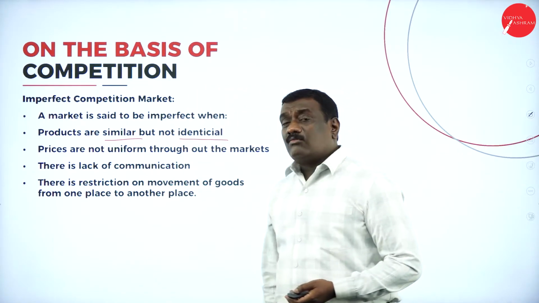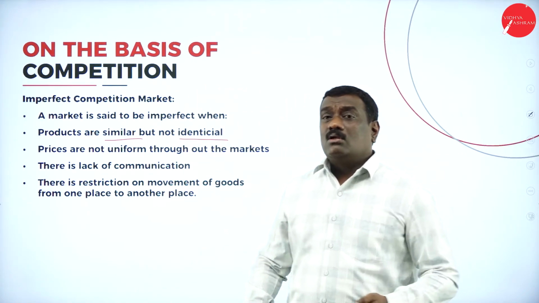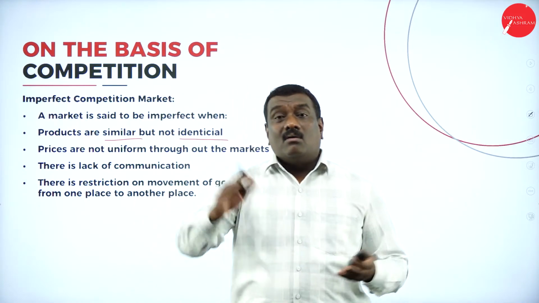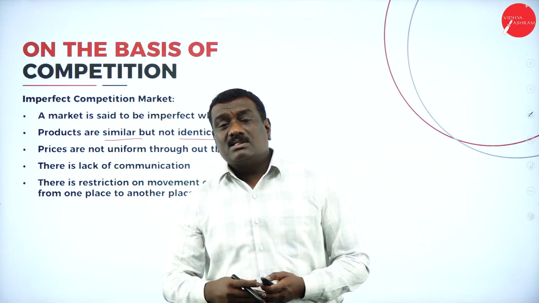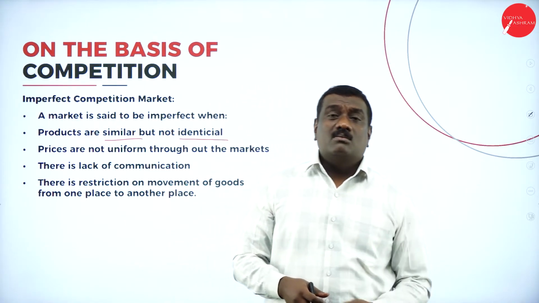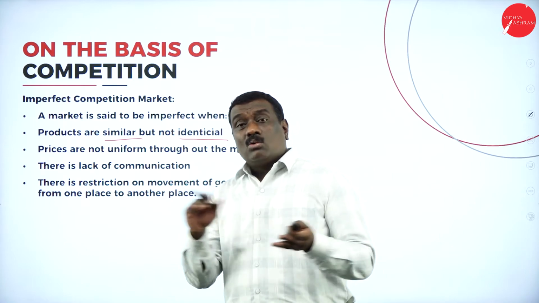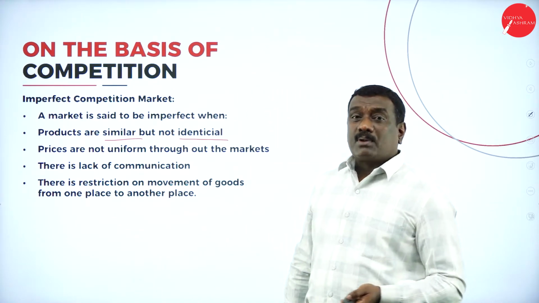Then prices are not uniform. Here prices will not be uniform. There may be a variation in the price. That is, one person will be selling at a higher cost and another person will be selling at a lower cost. So there is no uniformity on the part of the prices.